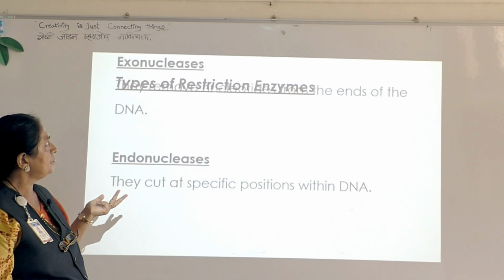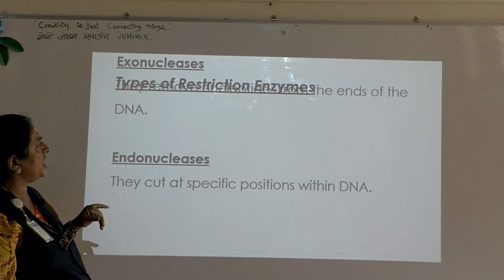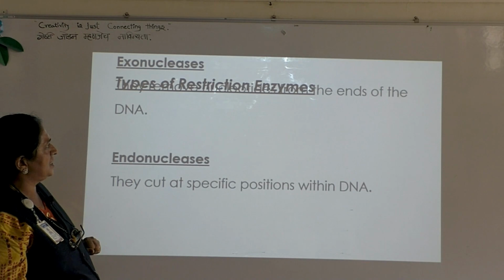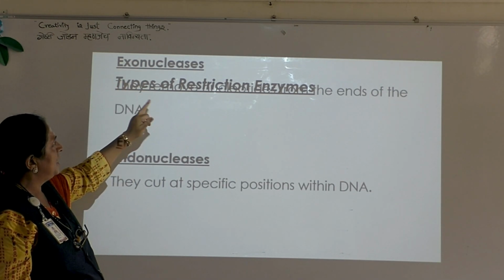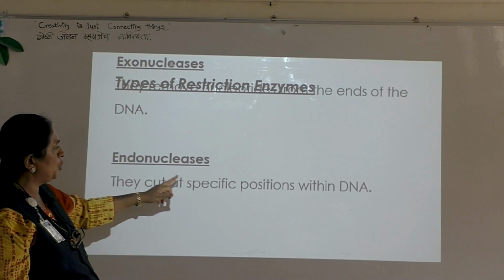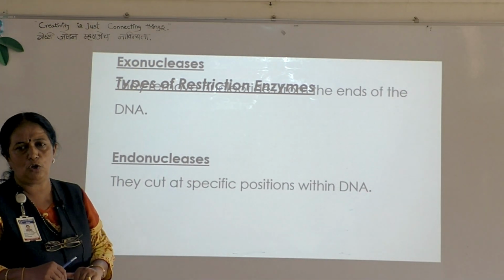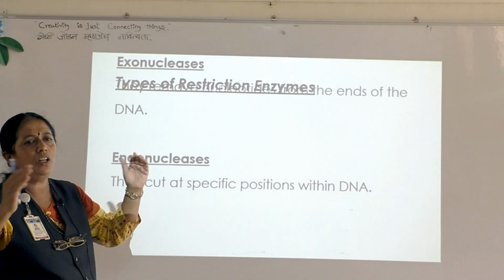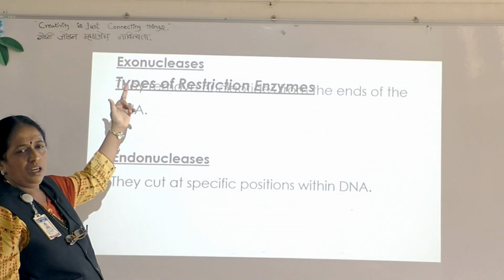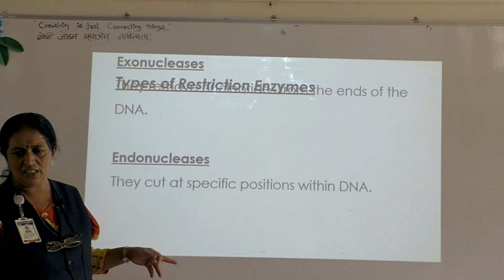Next. Then there are 2 types of restriction nucleases, exonucleases and endonucleases. Exonucleases cut the DNA at the ends, whereas endonucleases cut at specific positions within the DNA molecule. Within the DNA molecule and at the ends of the DNA molecule. Depending upon the position, they may be exonucleases or endonucleases.